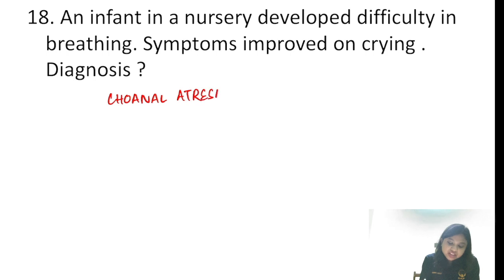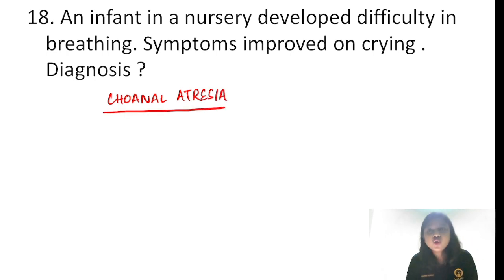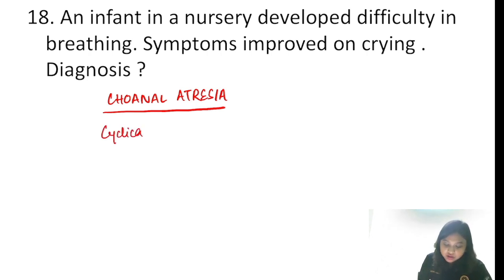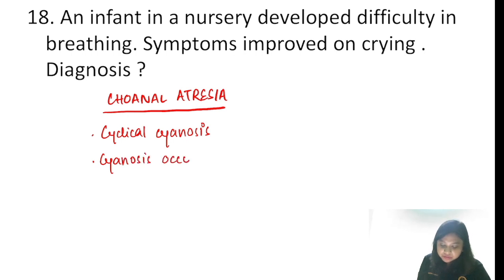So it is a congenital anomaly of the nose. You know, the infants are obligatory nose breathers. Okay, they are not mouth breathers, they are obligatory nose breathers. What happens in choanal atresia is that usually there is a cyclical cyanosis. What is cyclical cyanosis? The cyanosis occurs at rest but improves on crying.